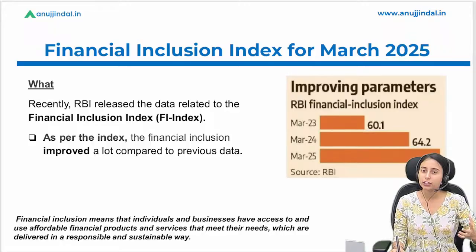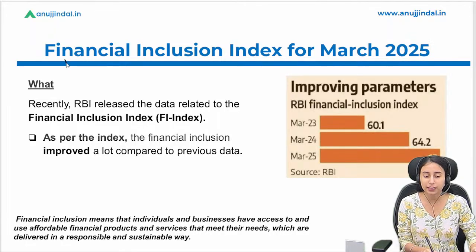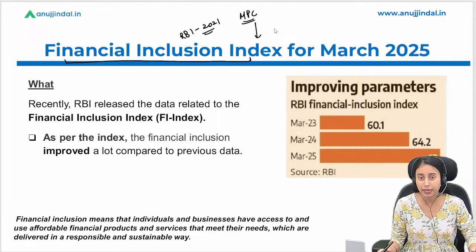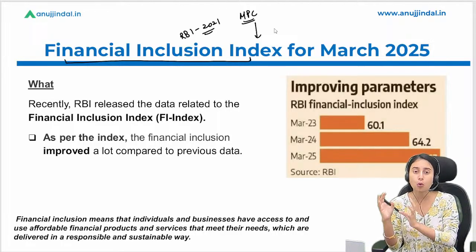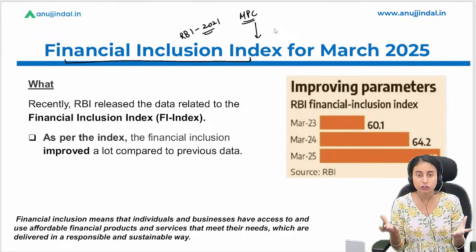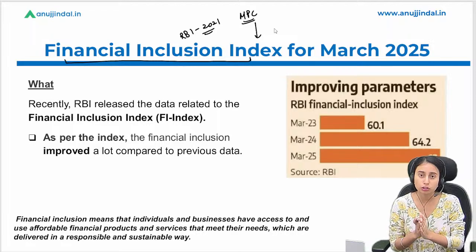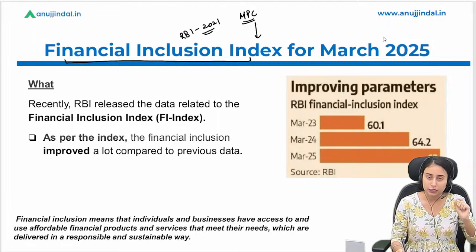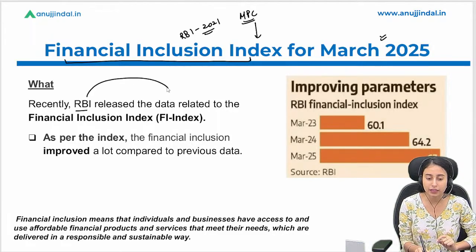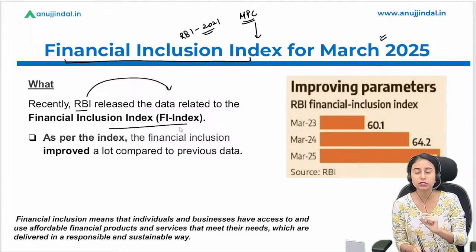Okay, let's come to the Financial Inclusion Index. So basically, this is an index that was released by the RBI in 2021. Right? In one of their MPC meetings, they announced that we are going to launch the Financial Inclusion Index. This is an index that shows a score. It shows a number that says what the position or level of financial inclusion of the country is, right? So right now we have the data of March 2025. So RBI released the data regarding the financial inclusion index.